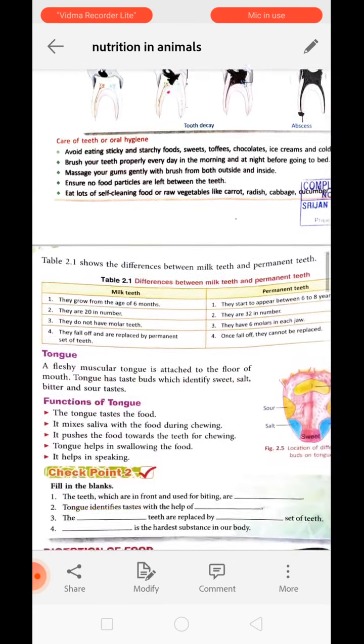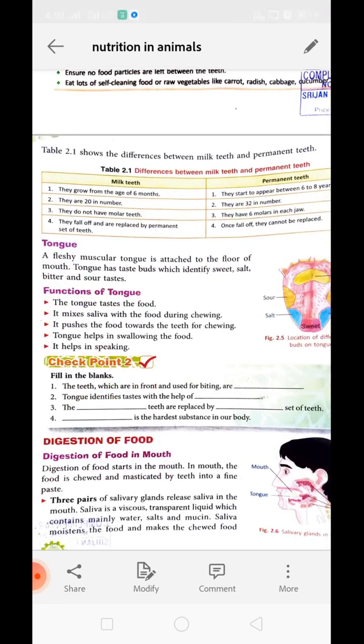Understood? Now over here we have the difference between milk teeth and permanent teeth. We have already talked about milk teeth: those are the teeth which come in the mouth of a child for the first time, which remain there up to 6 or 8 years of age, right? And permanent teeth are those which come after milk teeth and stay with the person until the end. They cannot be replaced. Once one falls down, there is no replacement for it. So let us discuss the differences between them.